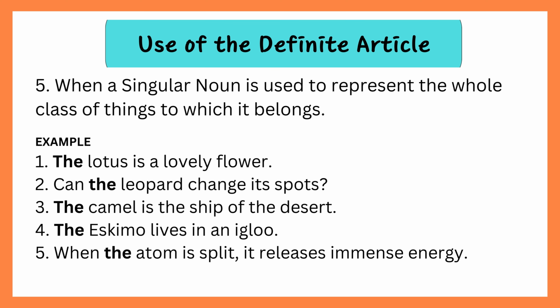When a singular noun is used to represent the whole class of things to which it belongs. Example 1. The lotus is a lovely flower. 2. Can the leopard change its spots? 3. The camel is the ship of the desert. 4. The Eskimo lives in an igloo. 5. When the atom is split, it releases immense energy.